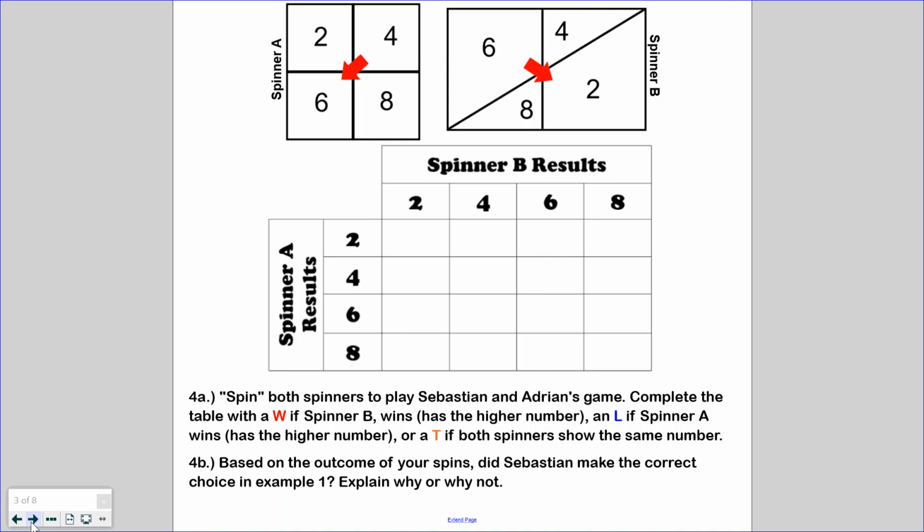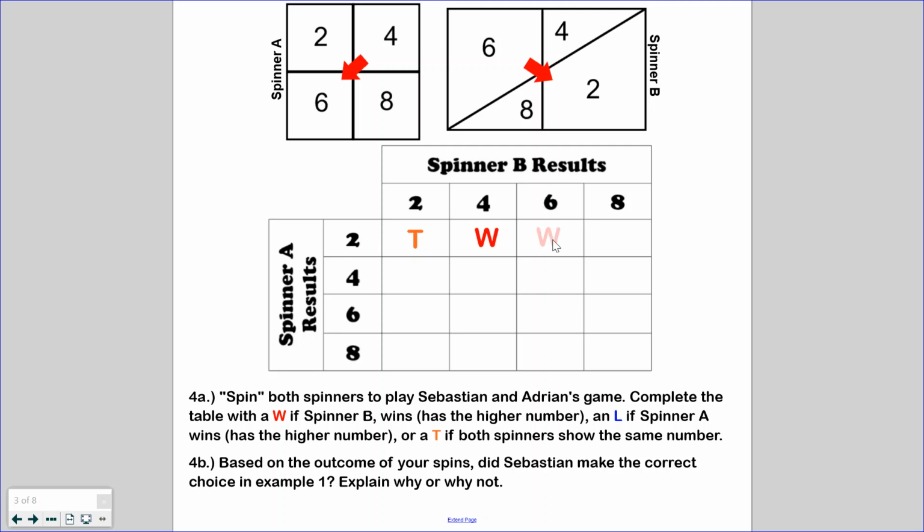Remember what I just did in question 3 when we did it as ordered pairs? This is basically going to be the same thing, but now we're using alphabetical symbols to help us out instead of mathematical terminology. So if I spun a 2 on my first turn, and let's say you're playing against me, you spin a 2, well, this is one where we're showing the same number. So neither one of us wins in that round. We put a T in the box. Once again, my spinner spins, I get a 2, you get a 4. Well, you got the bigger number, so spinner B wins, you get the W in that case.